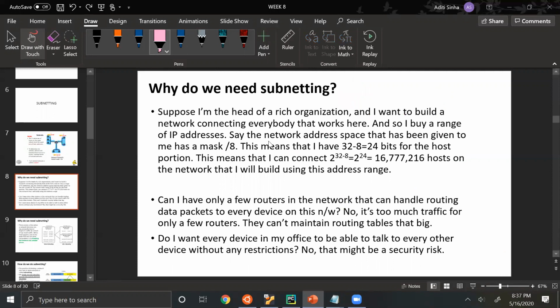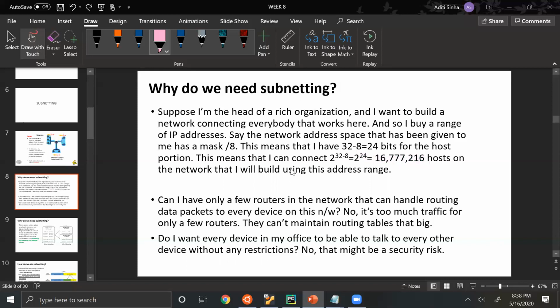So why do we need subnetting? Why are we even doing all of this? Why are we dividing the network further? Suppose I'm the head of a rich organization and I buy a range of IP addresses, and so my mask is /8, which means that the remaining 24 bits in IP addresses are for the host portion. So I can have 2 to the 24 minus 2 hosts on this network, because the first and last are reserved, which is a lot of hosts.